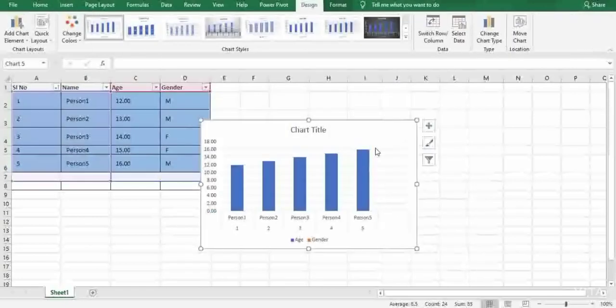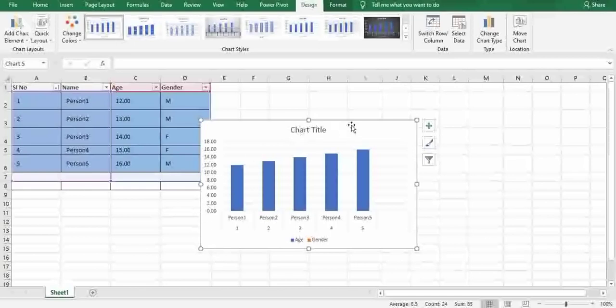When I press OK, you can clearly see the data of person one, person two, person three, with their SL number, age and gender, is successfully displayed based on your liking. So this is how we create a chart for a particular table or particular data that you have created.